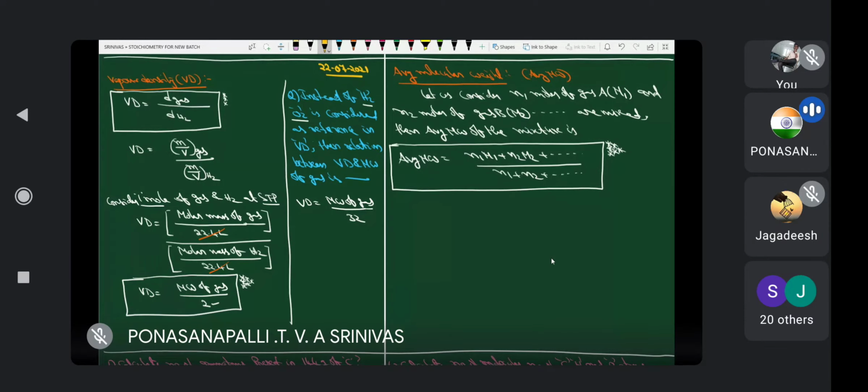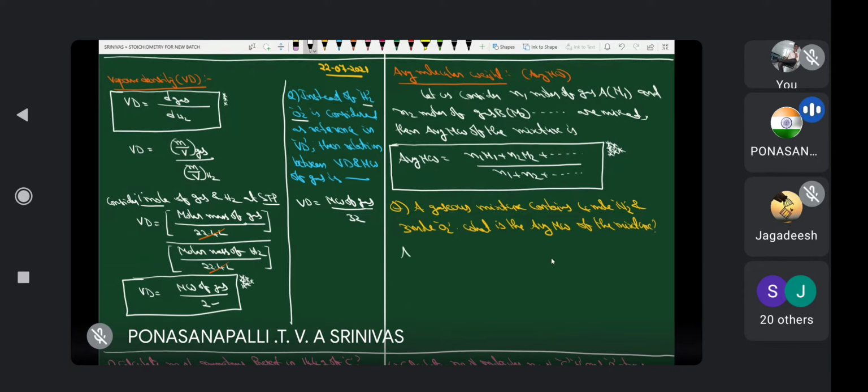Now let us take a question like this. A gaseous mixture contains 4 mole nitrogen and 3 mole oxygen. What is the average molecular weight of the mixture?